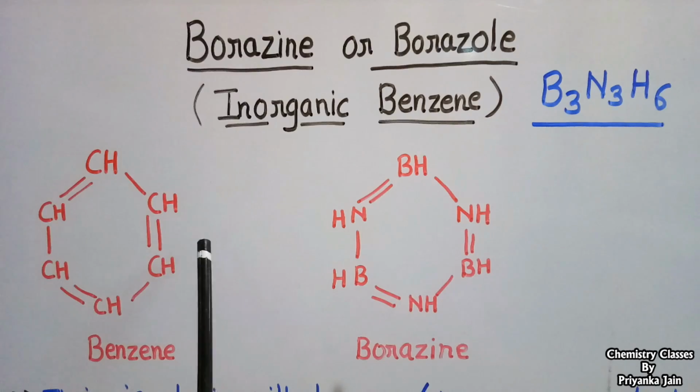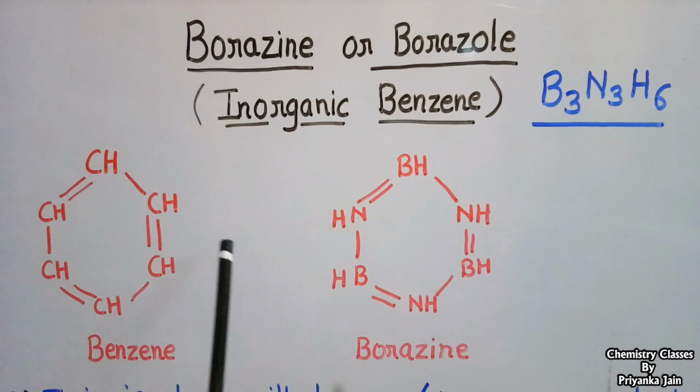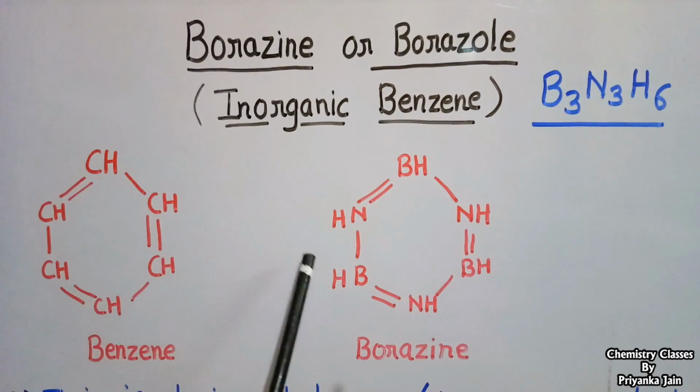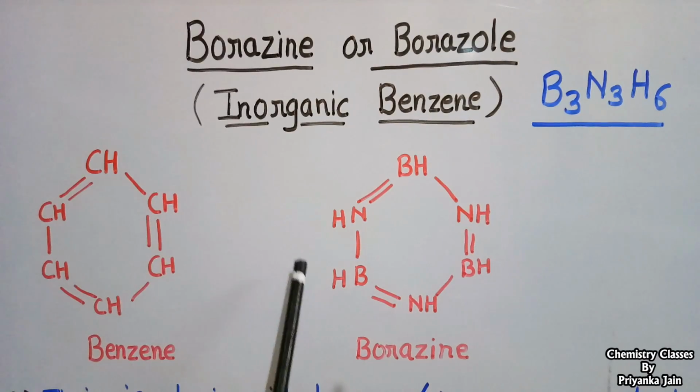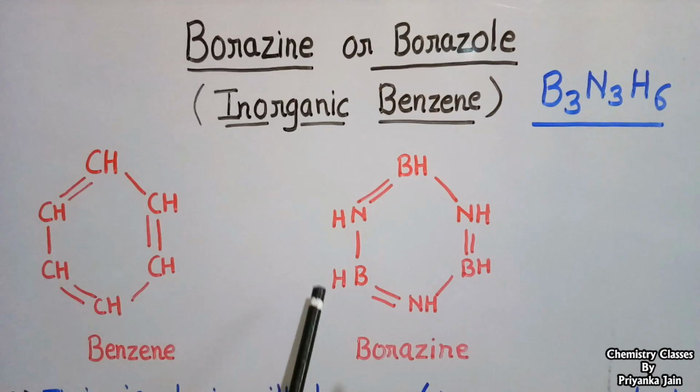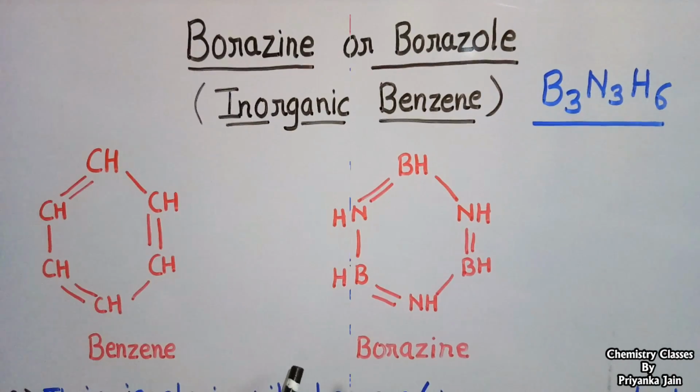Both compounds have the same number of electrons, same structure, and hence their chemical properties are also similar. But borazine is more reactive than benzene.